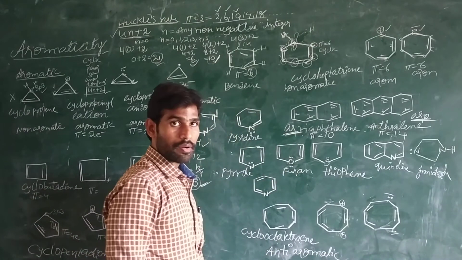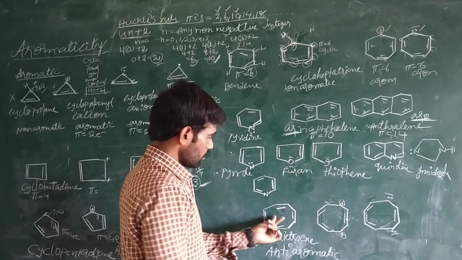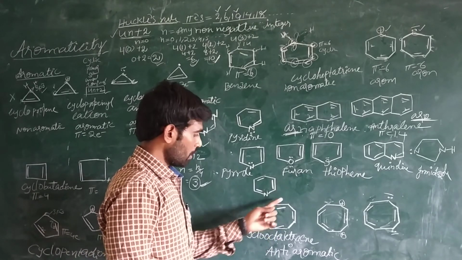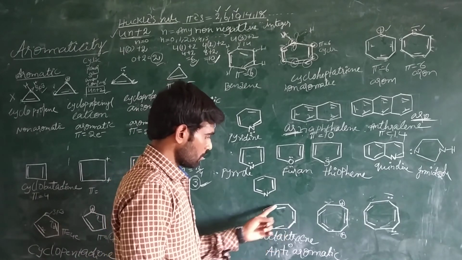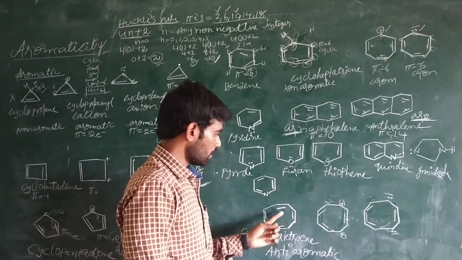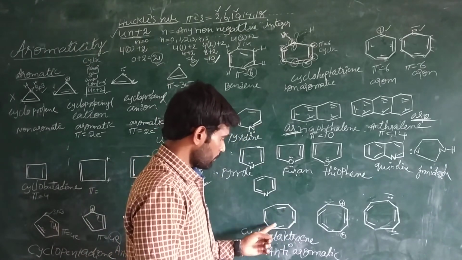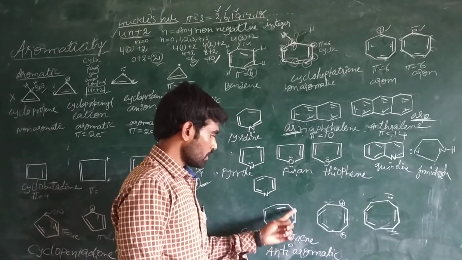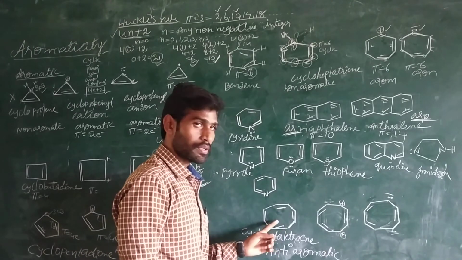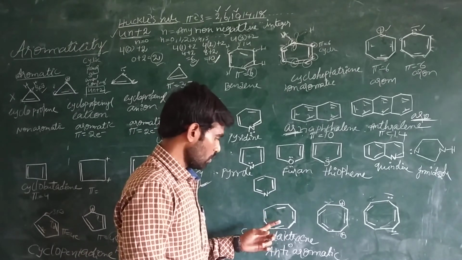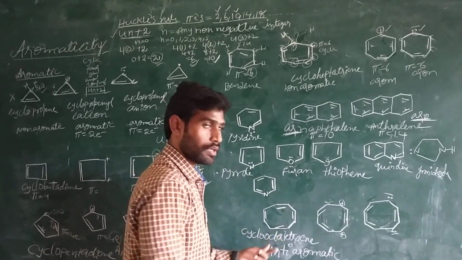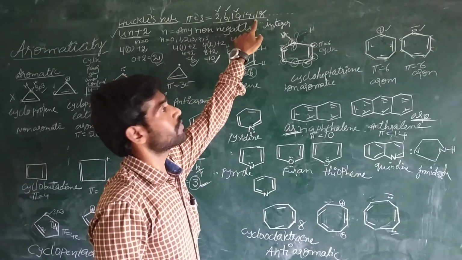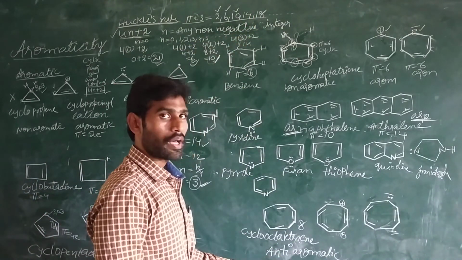This is an anti-aromatic compound because even though it is a cyclical structure and a planar molecule, and every carbon atom of this cyclooctatetraene is sp2 hybridized, it is not obeying Huckel's 4n plus 2 rule. Even though it satisfies the remaining criteria, the total number of electrons here is 8, and 8 is not in the Huckel sequence. So it is an anti-aromatic compound.